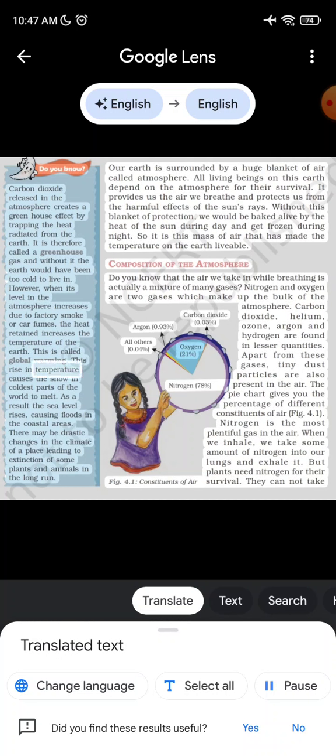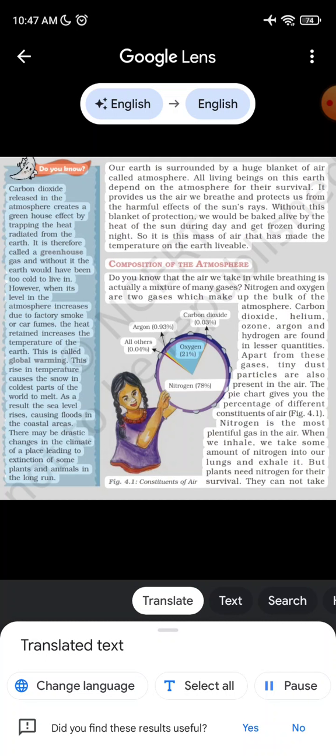This rise in temperature causes the snow in coldest parts of the world to melt. As a result, the sea level rises, causing floods in the coastal areas. There may be drastic changes in the climate of a place, leading to extinction of some plants and animals in the long run. Our Earth is surrounded by a huge blanket of air called atmosphere.